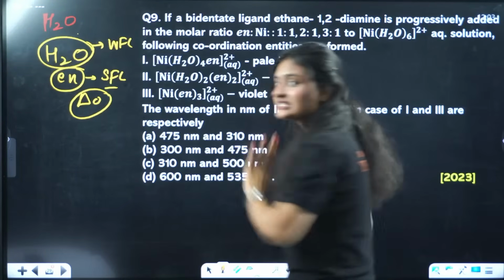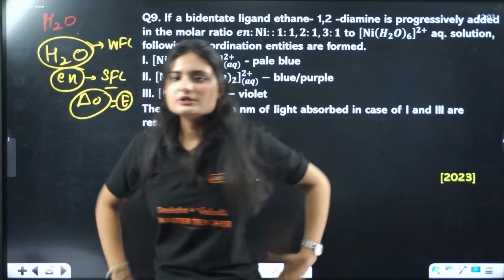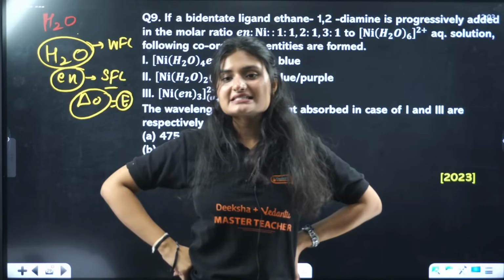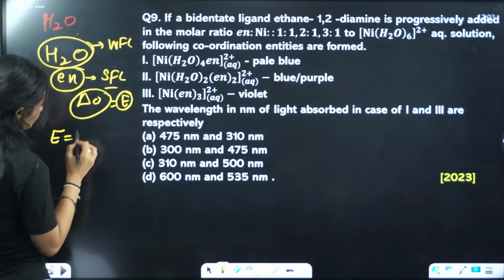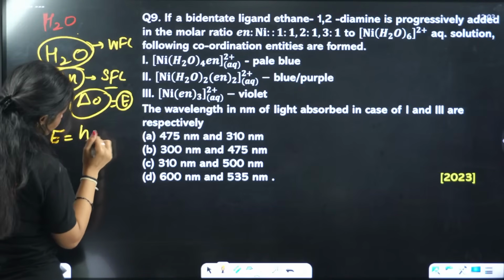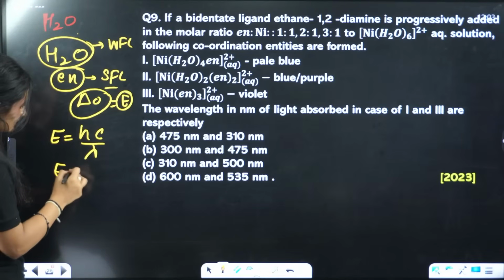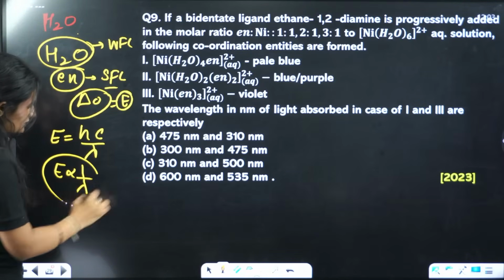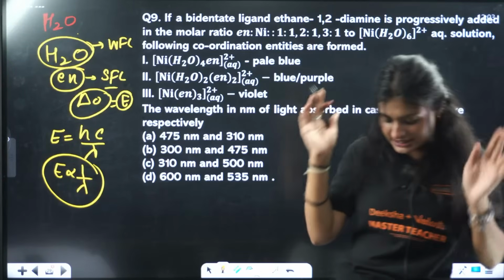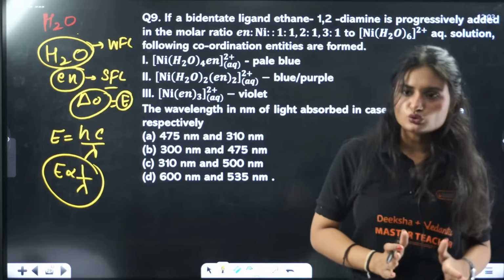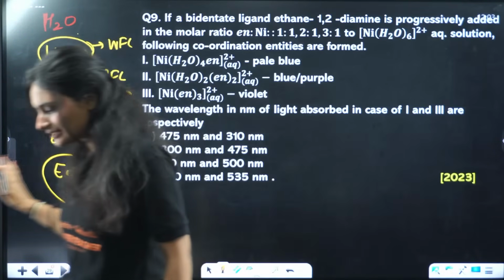Now, if the energy is high, this is energy, right? In place of this, I can write E also. How is energy and wavelength related? Any one of you can answer me. Energy and wavelength are inversely related. Clear? If energy is high, the wavelength will be low. Okay? We'll need that relation. That's why I told you that.